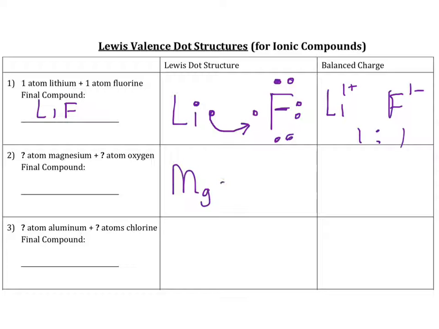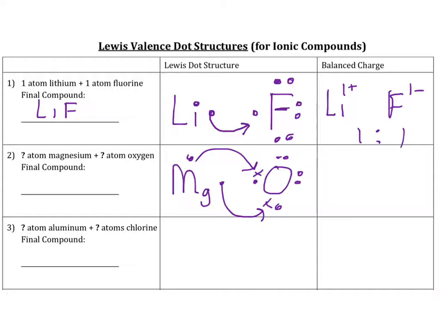Now magnesium, let's take a look. Magnesium has 2 valence electrons. Oxygen has 6. This wants to lose 2. This wants to gain 2. It's perfect. This will lose an electron here, so this will gain it. This electron will be lost over here, and this will gain it.